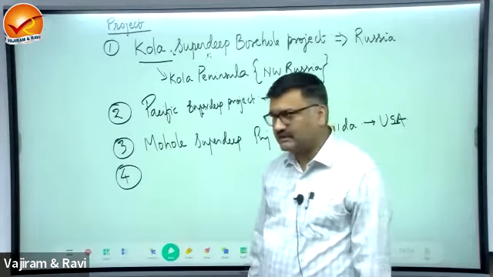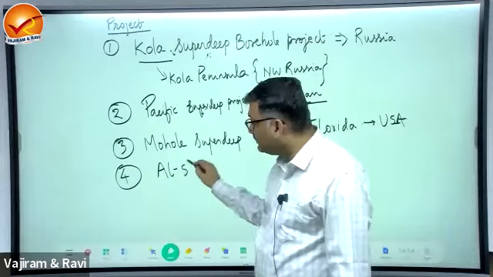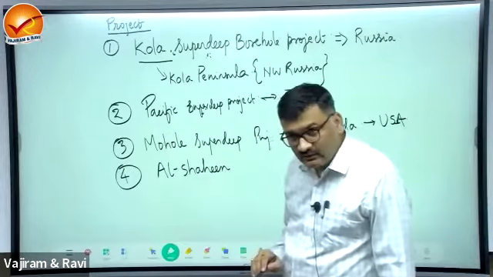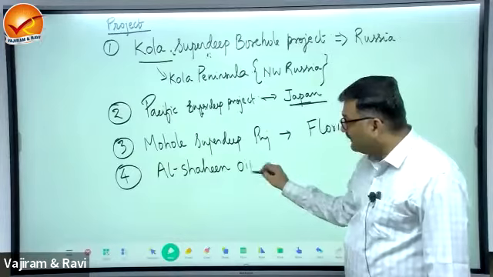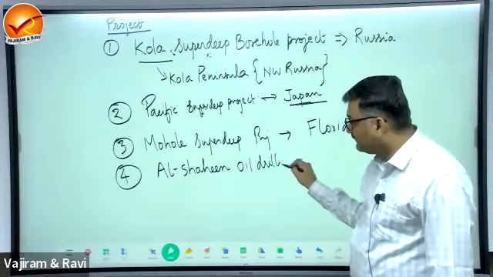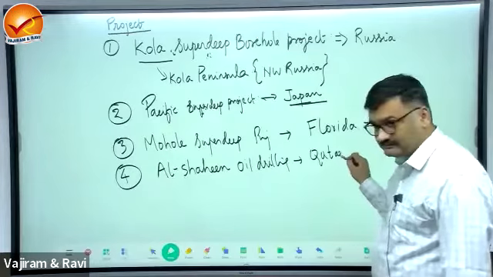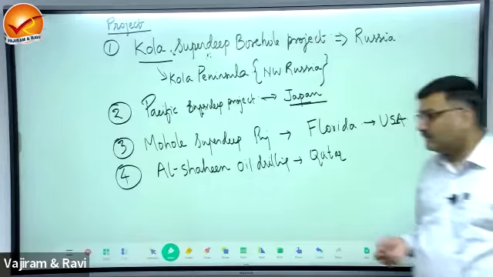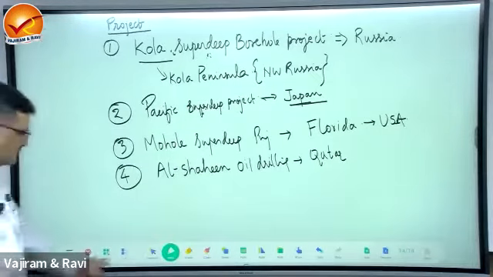We have used some data about the interior of the Earth. One of the prominent oil wells where we used the data was Al Shaheen. Al Shaheen oil well drilling is of Qatar, a Gulf country. This also contributed to the temperature data.